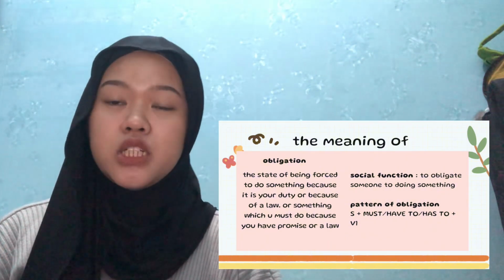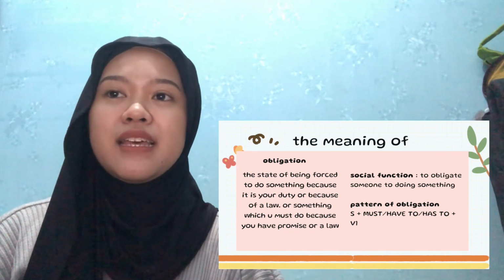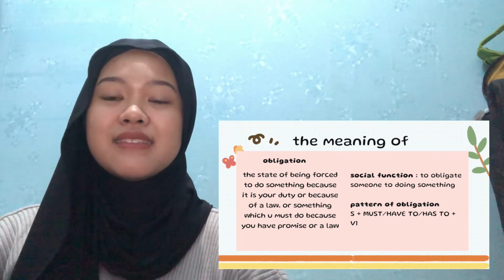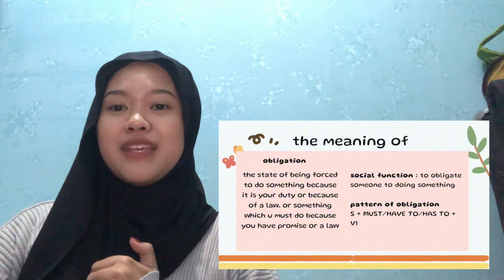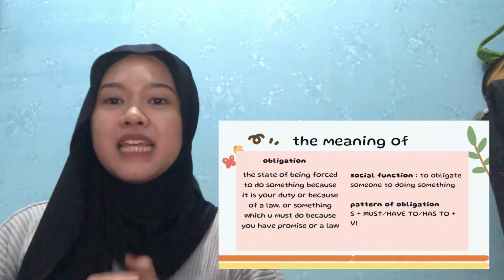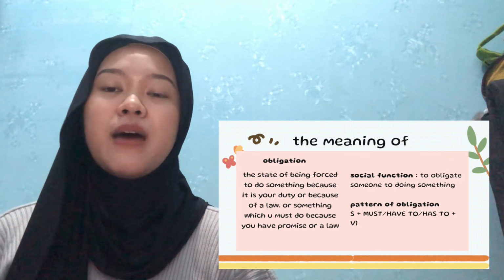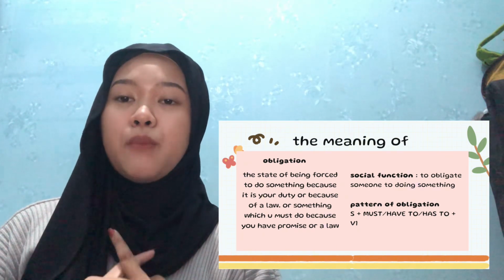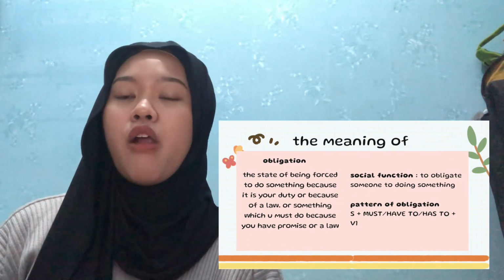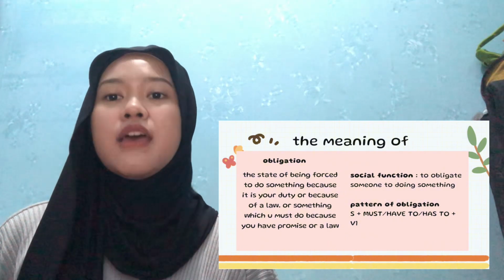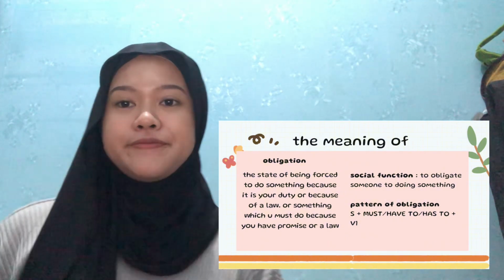The social function of obligation is to obligate someone to do something. The pattern of obligation usually uses subject plus modal, must or have to or has to, and then verb 1.